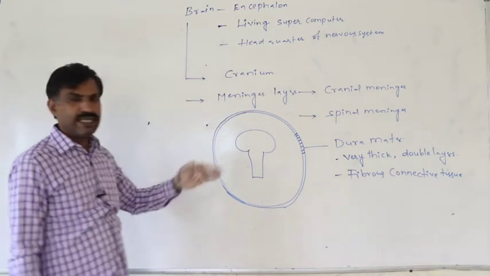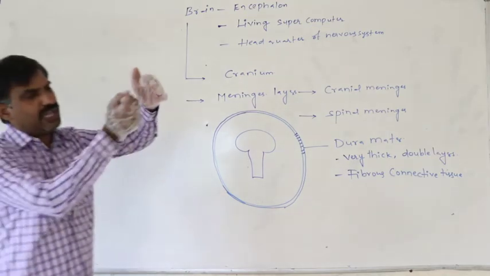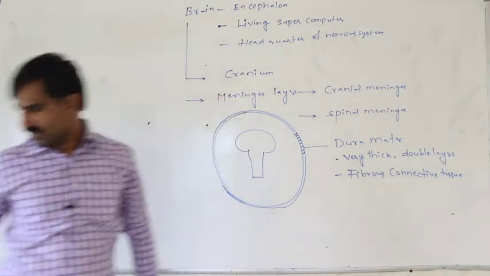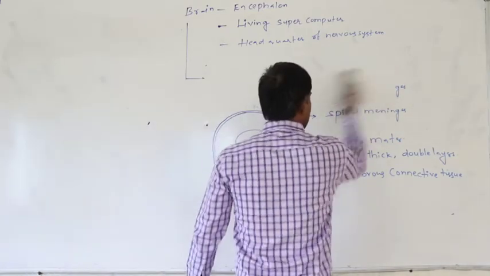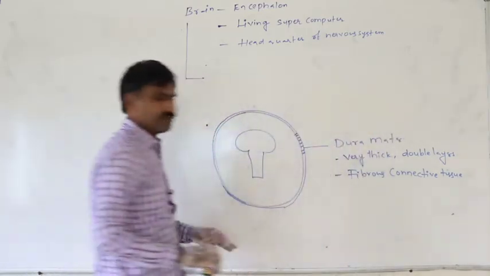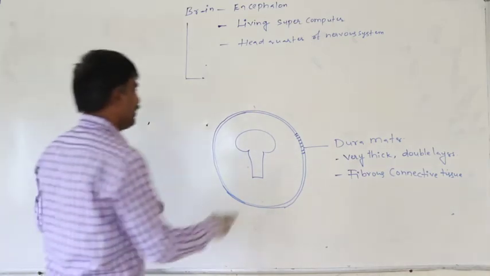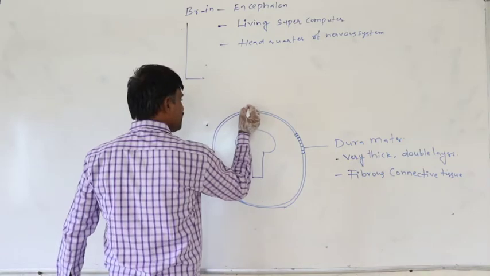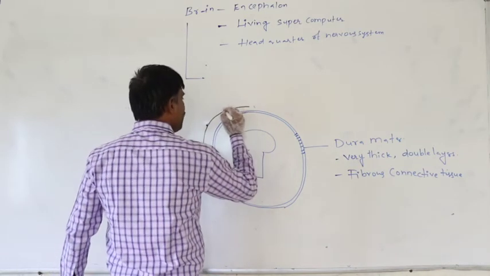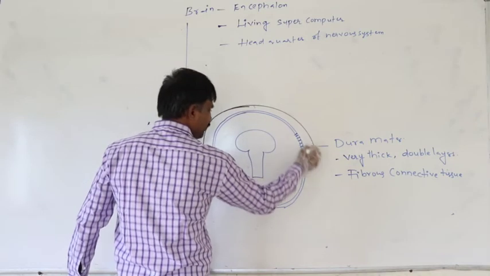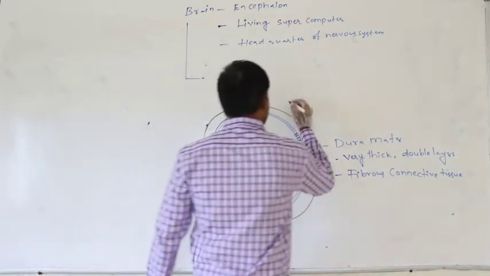Definitely the dura mater attaches to the inner surface of the cranial cavity. Just assume around this dura mater, definitely the cranium is present. This is the cranium.